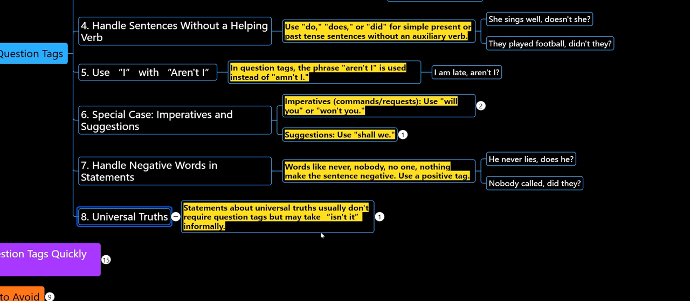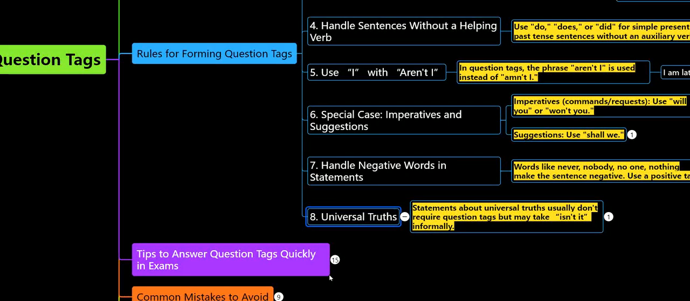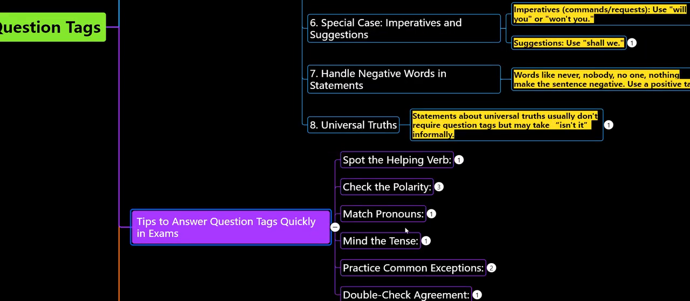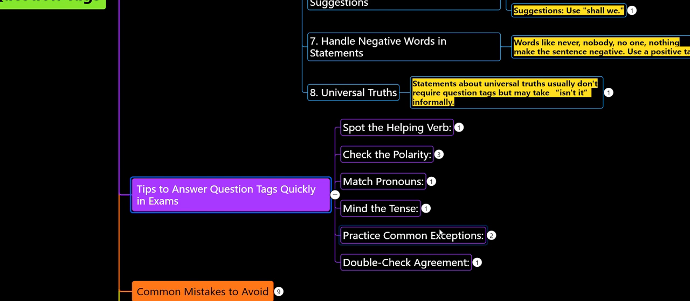Coming to the next one, how to form question tags quickly. Here we are going to use different kinds of steps. From an exam point of view, we don't have sufficient time to answer these types of questions or to remember all these rules in a fraction of a minute, right? So in an exam, we need to identify the answers very quickly. So keep in mind these simple tips to understand and answer the question tags.